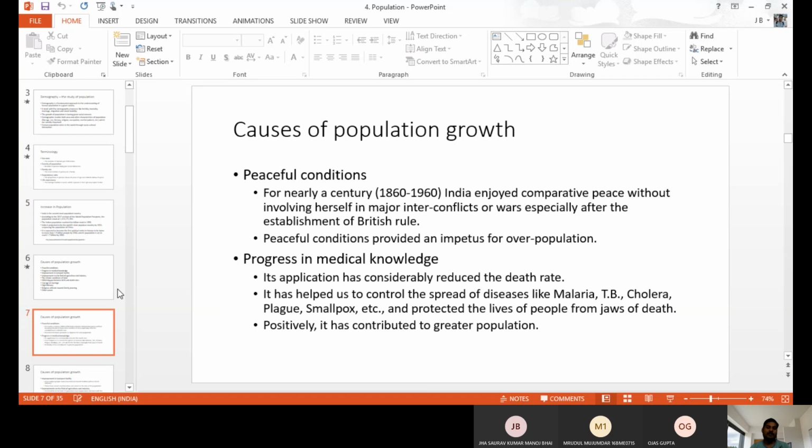So in India, initially we had peaceful conditions from 1860 to 1960. We were very peaceful, with only an issue with the British, but the British issues were not very big. But after 60 we had the war with China and Pakistan, and we had severe famine. There were no proper resources, unemployment, and that kind of thing happened. So people used to fear, and they reduced the population. They reduced child birth also.